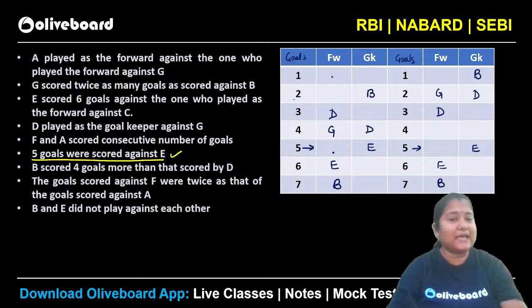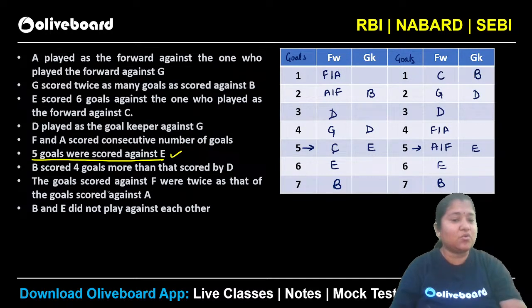Now we know that A and C should have scored, sorry, not A and C, F and A should have scored consecutive number of goals. So you can see the only possibility will be F and A here. In this case, you can see F and A here, right? Because A and F should have scored consecutive goals. That means this person should be your C. So here it will be C.